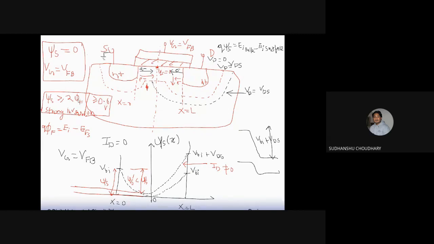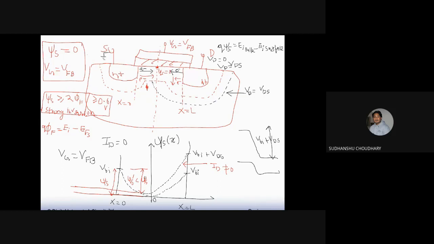And this Fermi potential, or bulk potential, is the difference between the intrinsic energy level and the Fermi level inside the semiconductor. So this situation happens only in a short channel MOSFET when the channel is weakly inverted. Whenever the channel becomes strongly inverted, this effect goes off. That is, the DIBL effect is only present in the short channel MOSFET when the channel is weakly inverted. When the channel is strongly inverted, the DIBL effect is gone.